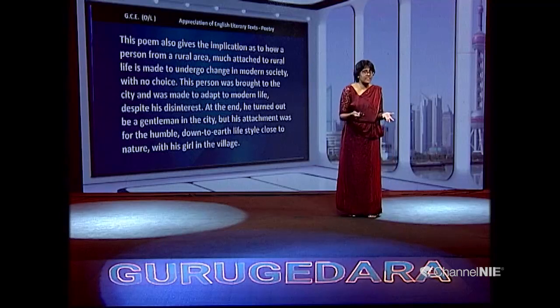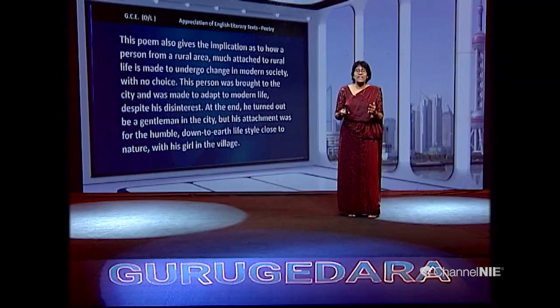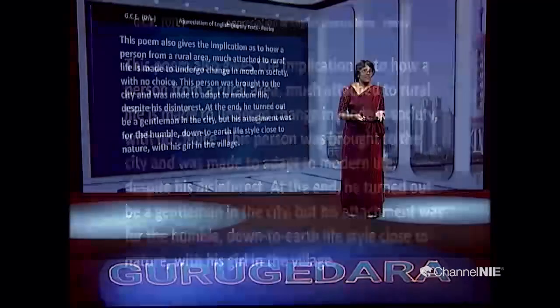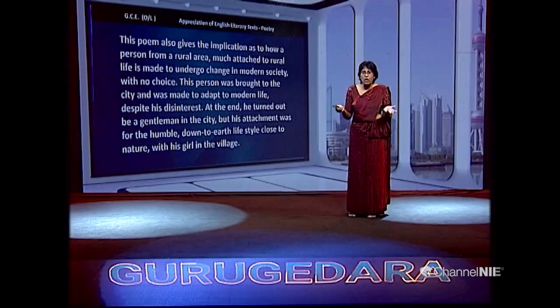Another fact is that the poem deals with the implication of how a person from a rural area, much attached to rural life, is made to undergo change in modern society with no choice. This person was brought to the city.